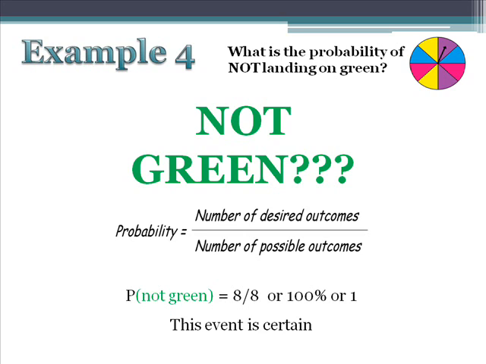So, in this case, we're looking to find out what the probability of not landing on green is. Well, every time we would spin the spinner, we would never land on green. Therefore, the probability is going to be 1.